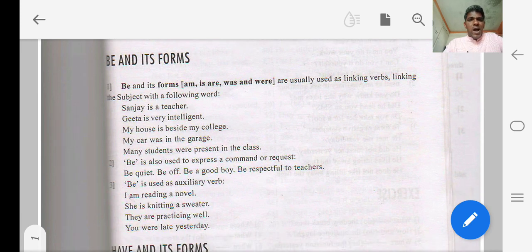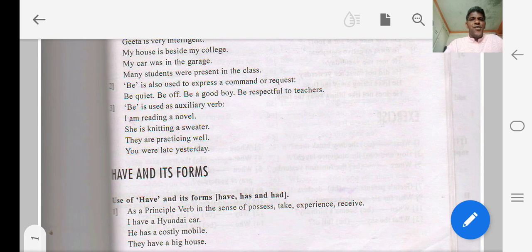For example, I am reading a novel. So in this sentence, I is the subject because I am speaking about myself. So I is the subject and it is in present tense, and that is why it is followed by am. So I am. But in the next sentence, it is she is knitting a sweater. So here the helping verb is used. The reason is the subject is here she, which is third person. I is first person, that is why it is am. She is third person, that is why it is followed by is. So she is knitting a sweater.